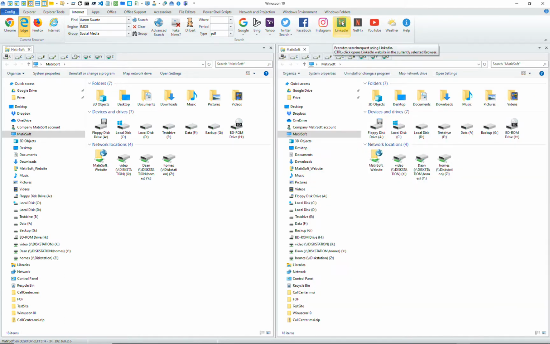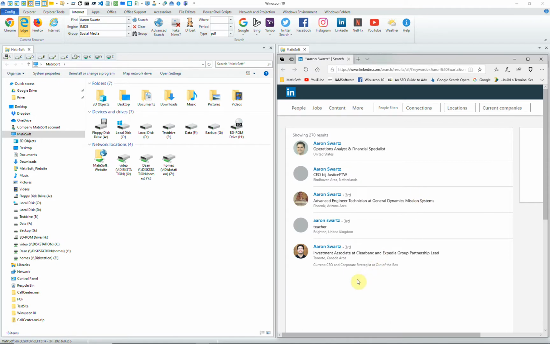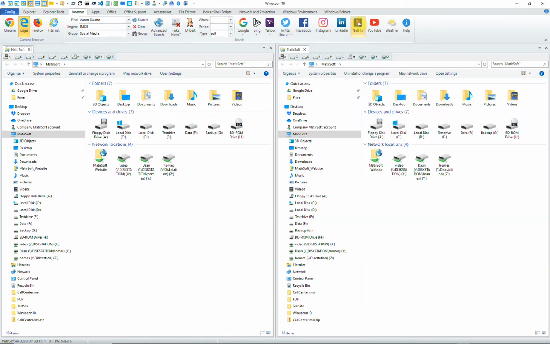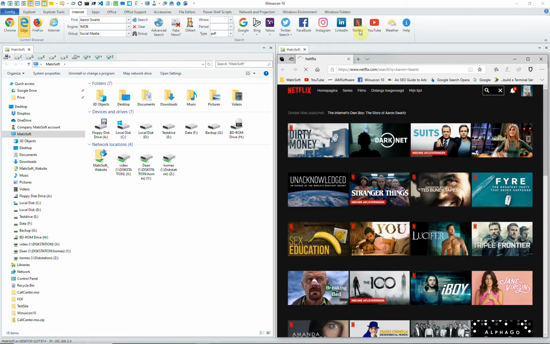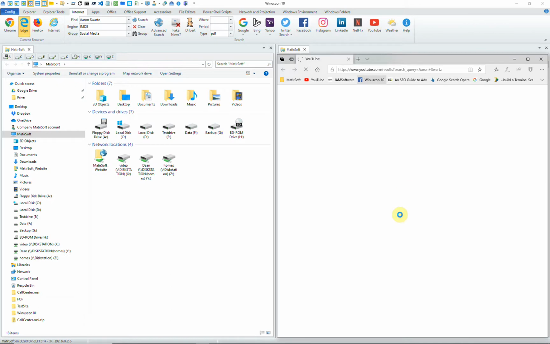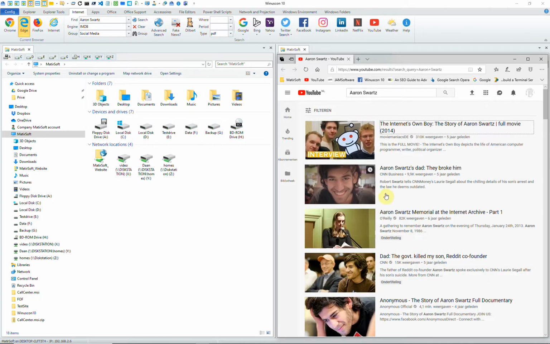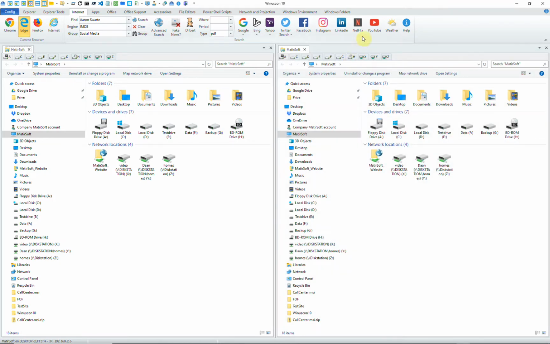And you can also use LinkedIn to search on LinkedIn directly from Windows 10. And you will see, if you do a lot of searches on the internet, this will save you a lot of time, of course. And finally, we do a search on YouTube, and it's an absolutely must-see movie about this extremely intelligent young boy, The Internet's Own Boy, Aaron Swartz. A must-see.